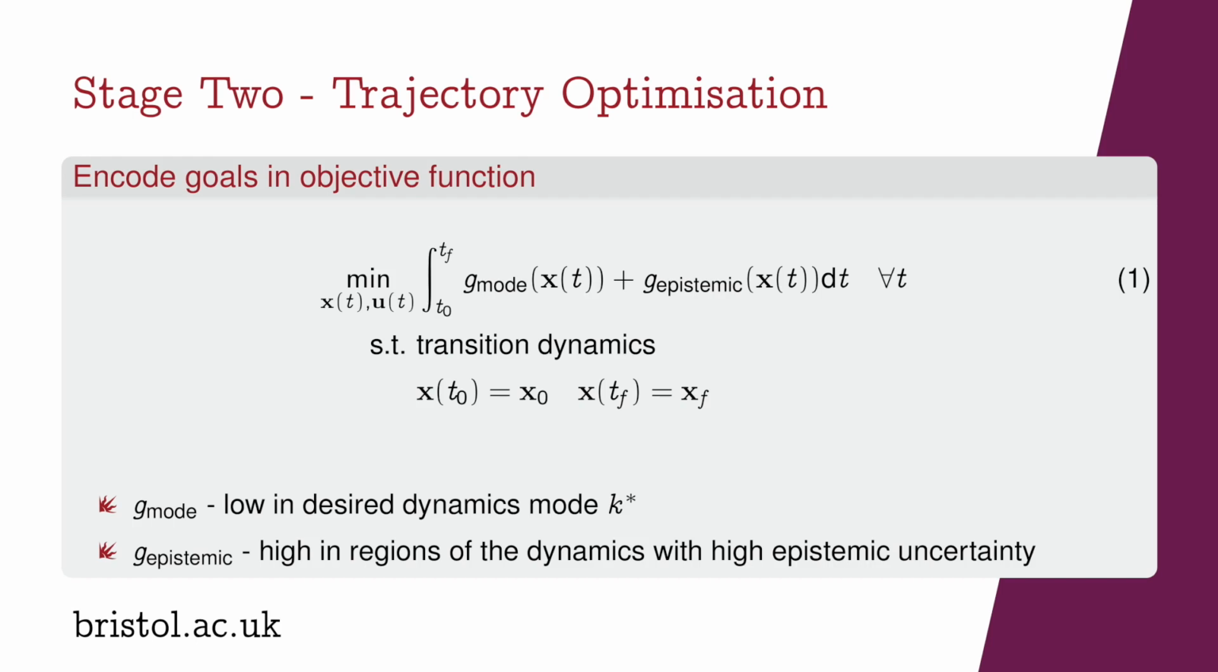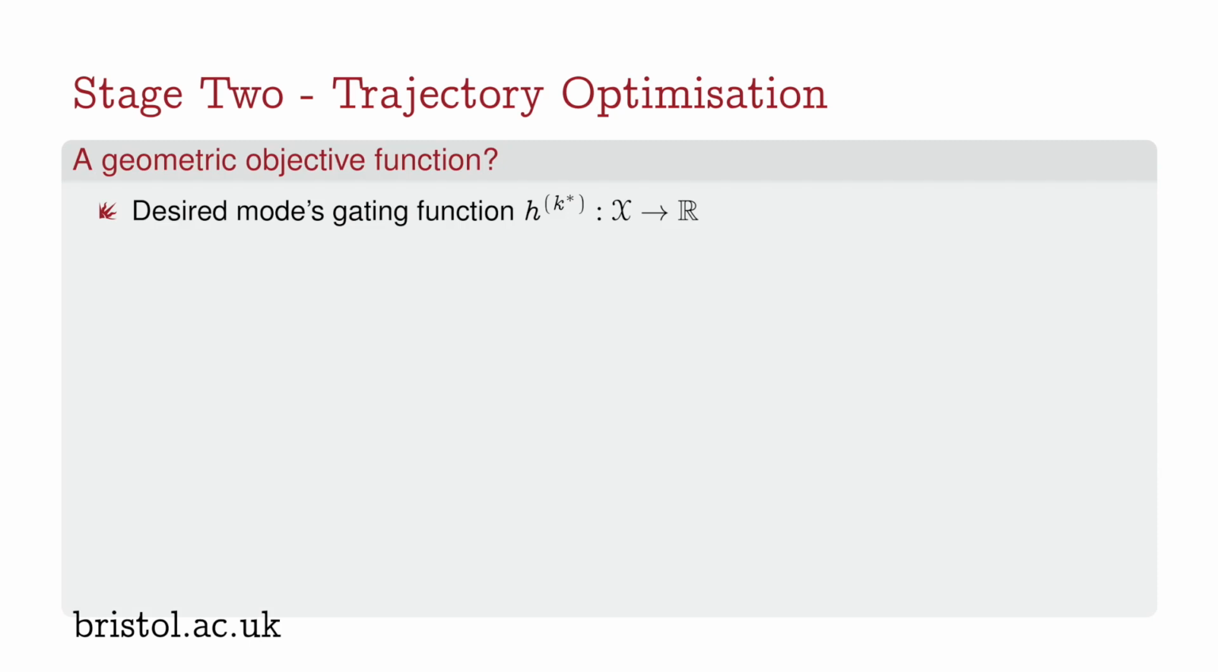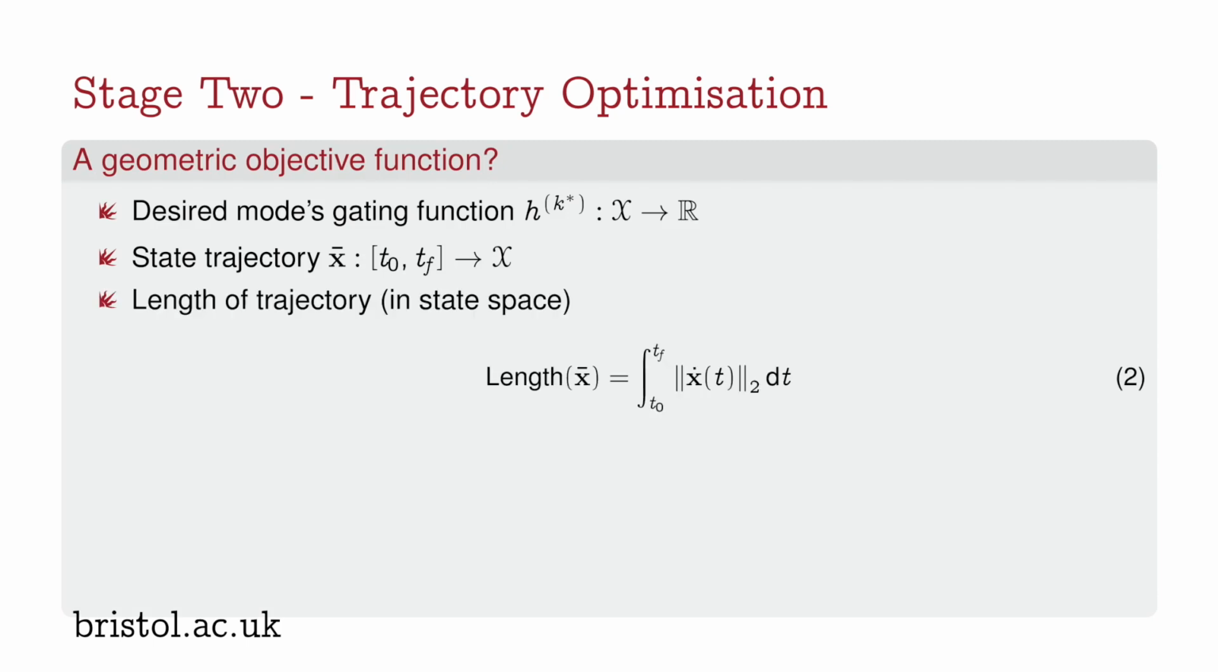We'll now formulate the G mode term based on the geometry of the desired mode gating function and the intuition that finding shortest trajectories encodes our goal. So our desired mode gating function maps from our state space to the set of real numbers, and we have a state trajectory in a given time interval. We can calculate the length of this trajectory in our state space by simply integrating the Euclidean norm of the velocity over our trajectory.